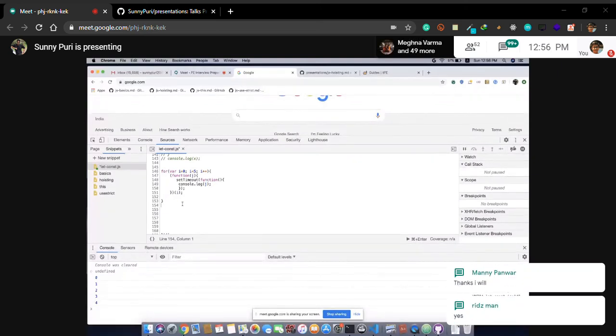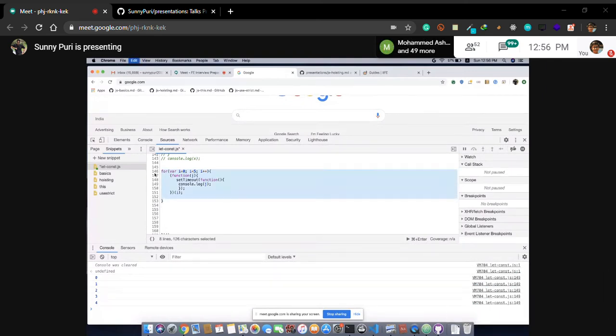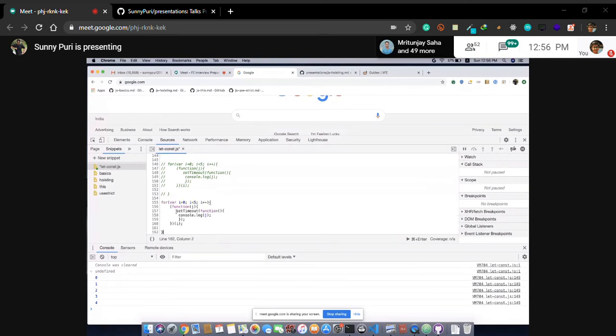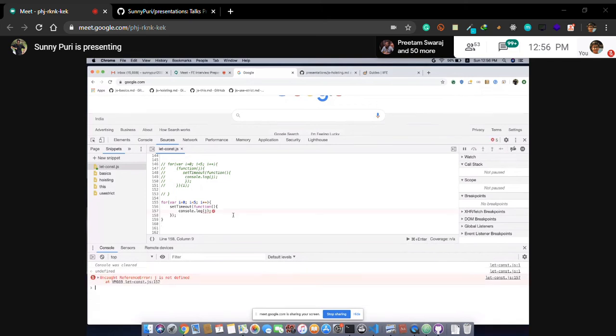So do you guys know any other approach to solve it? Last quiz for this. Any other approach, guys, to solve this? Five times.